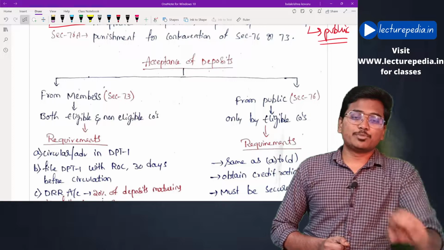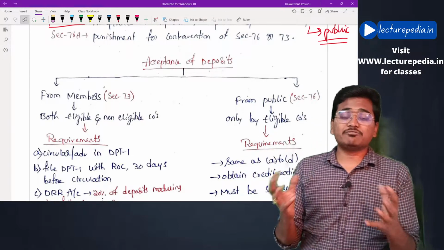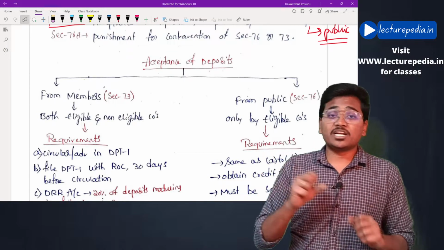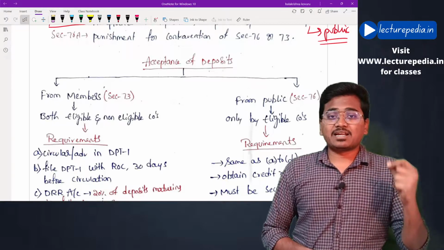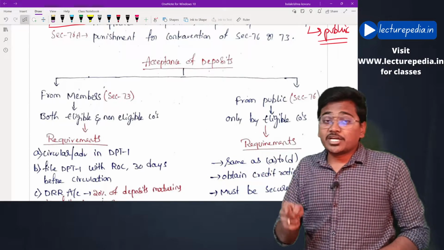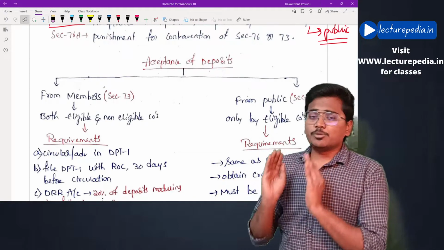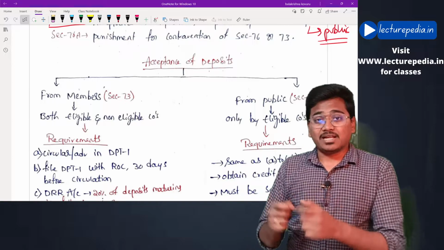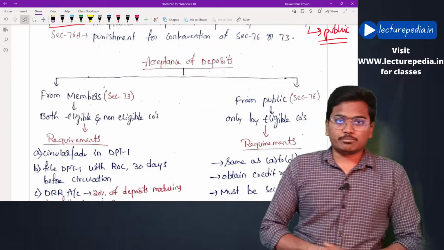One is eligible company and another one is non-eligible company. Why have we divided the companies into eligible and non-eligible companies? Basically, only eligible companies can raise deposits from public. Non-eligible companies cannot raise deposits from public. Hope this is clear. Whereas deposits from members can be raised both by eligible companies as well as non-eligible companies.